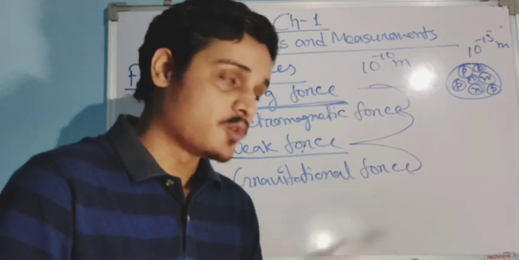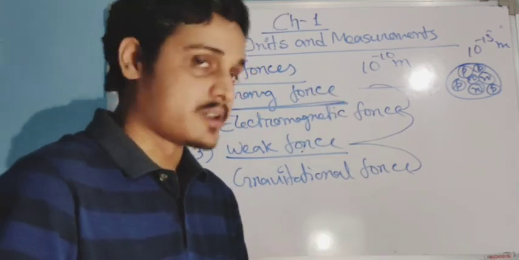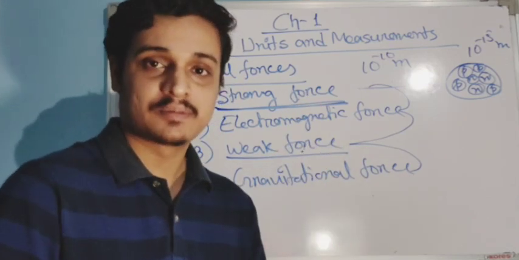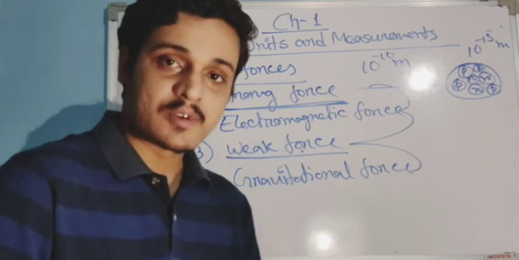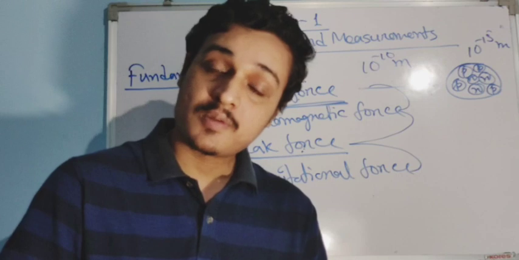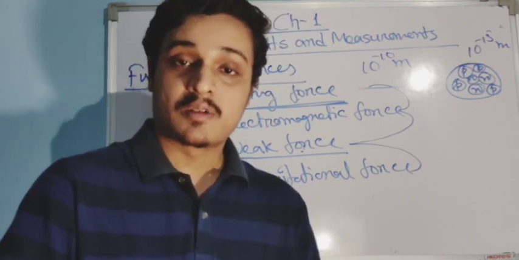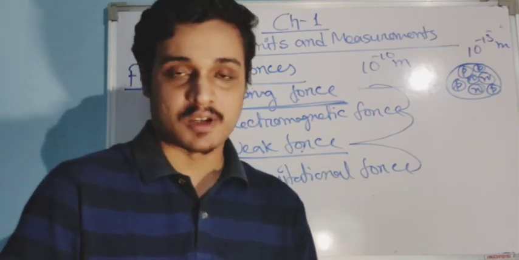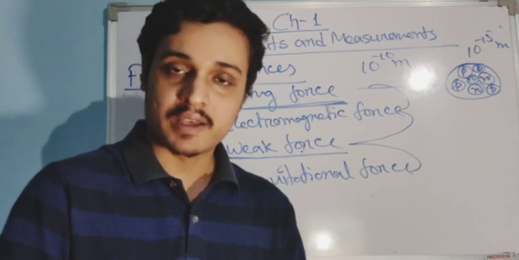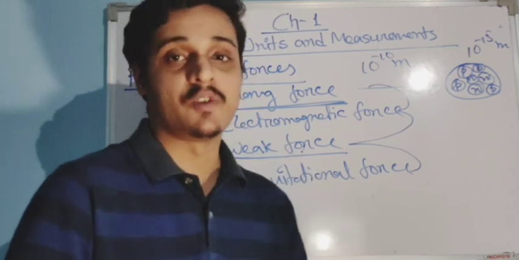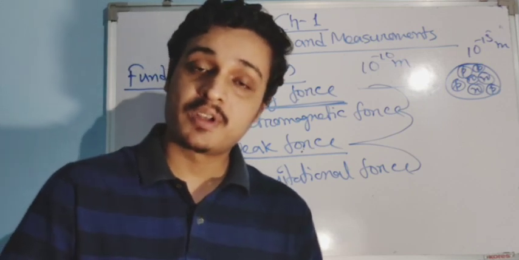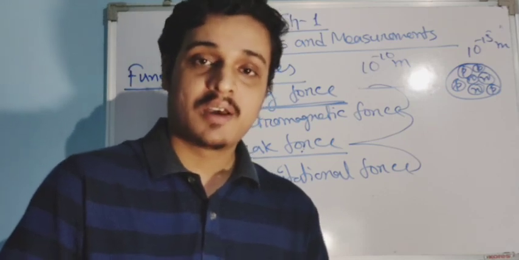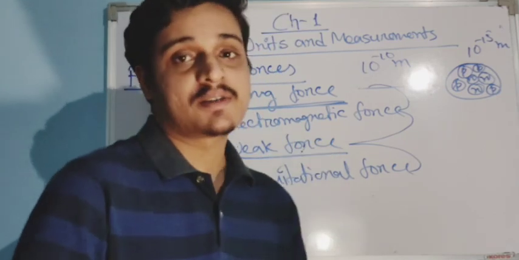We'll discuss it in detail later. Now, weak force. These two forces are generally called nuclear forces. Weak force is also found inside subatomic particles. Subatomic particles like electrons and protons are generally affected by the weak force, not us. Weak force was discovered during beta decay. I think you don't know what beta decay is. Beta decay is one kind of radiation, and in beta decay this weak force was discovered.